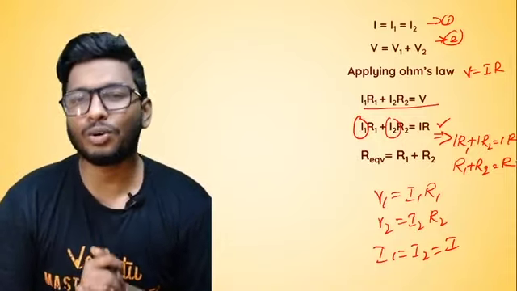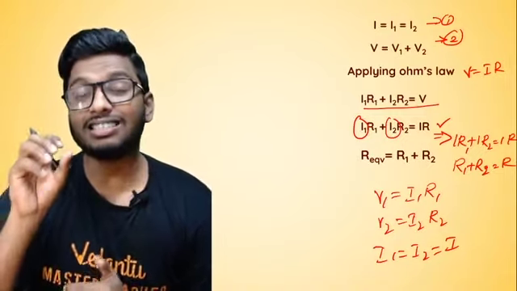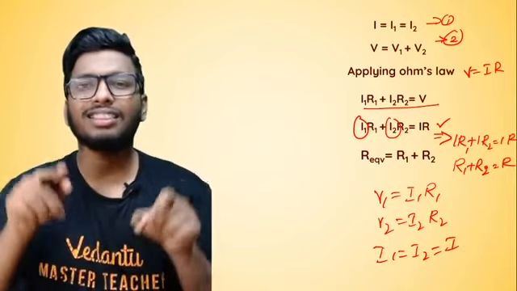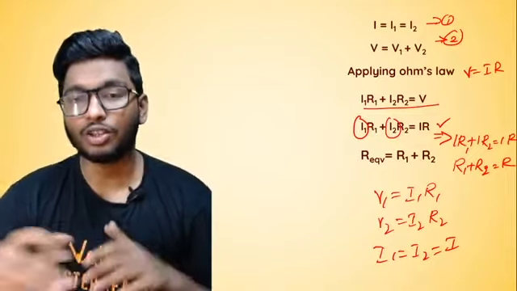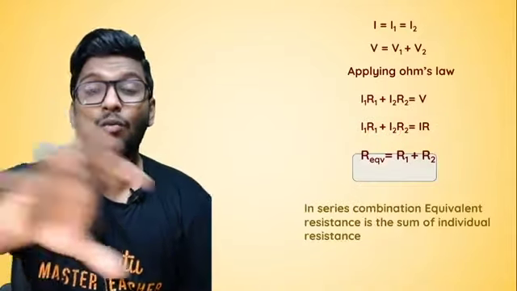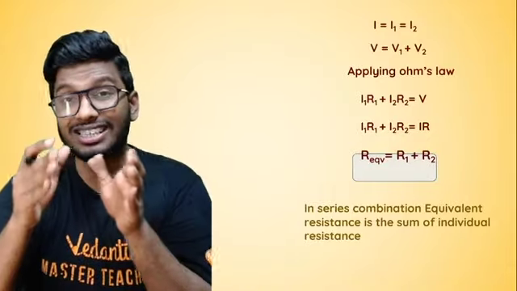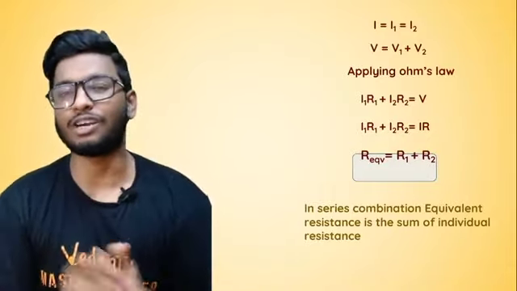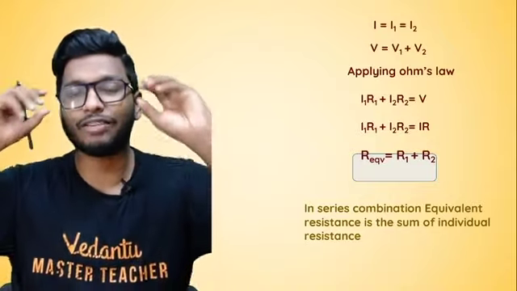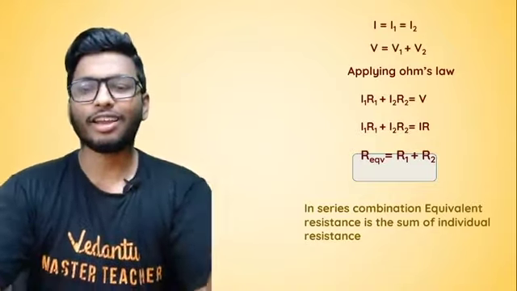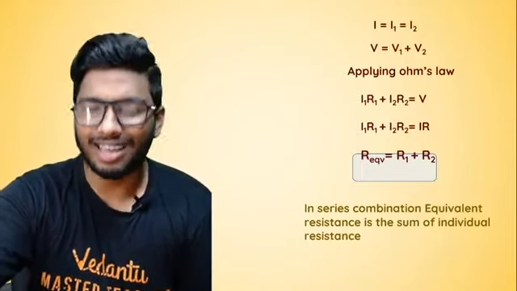Now, what do I mean by this, guys? The equivalent resistance in a series circuit is basically the sum of the resistance offered by the circuit. So what I'm trying to say is that no matter how many resistors are there in that particular circuit, if you find the sum of that, you will find out the equivalent resistance in a series combination. As simple as that. That's all, guys.